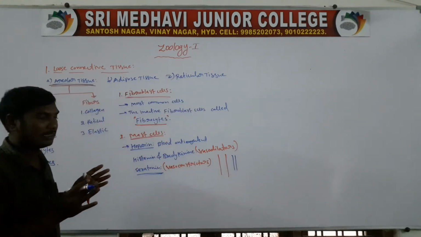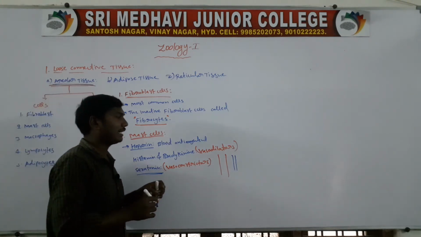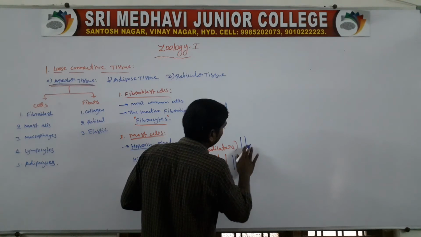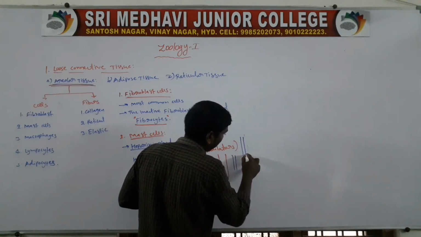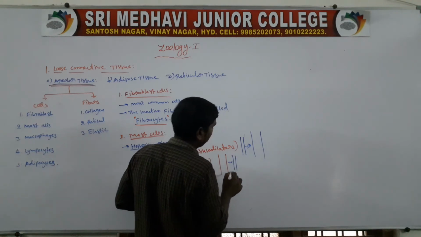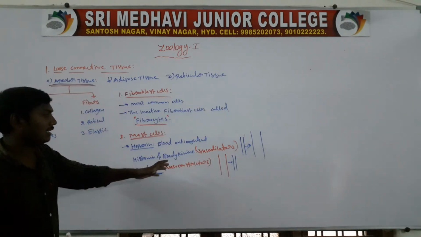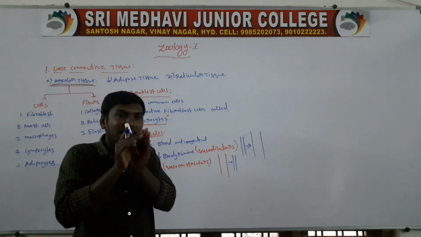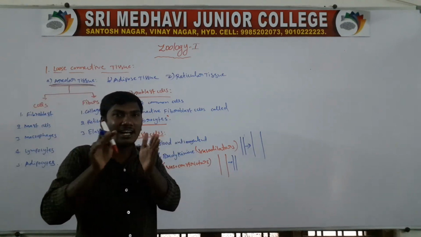Histamine and bradykinin increase the size from the normal blood vessel size. So these are the vasodilators and vasoconstrictors. Vaso means vessels; vessels decrease or increase.